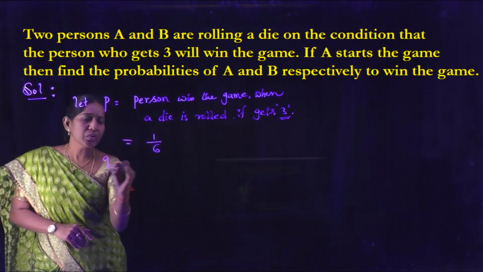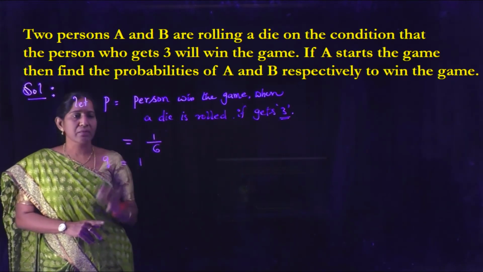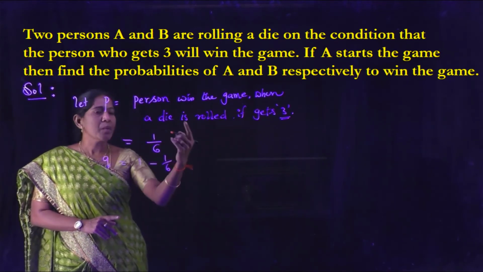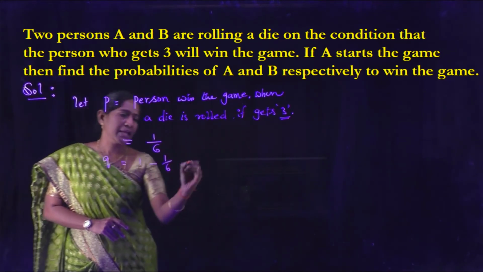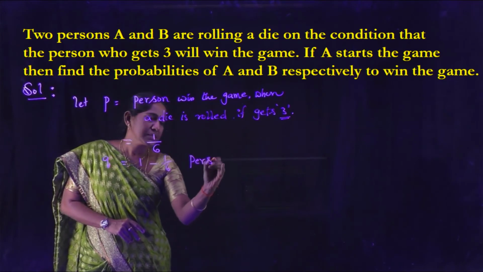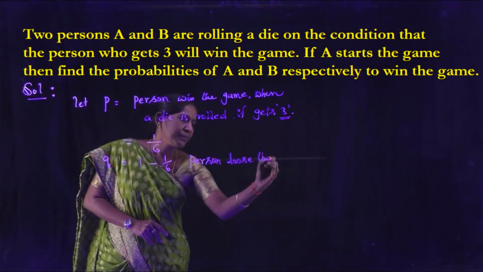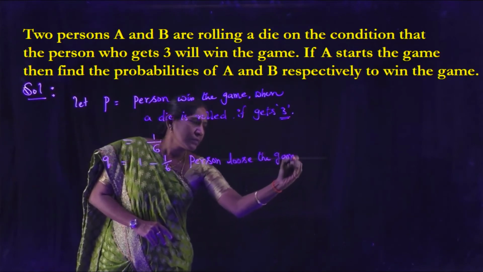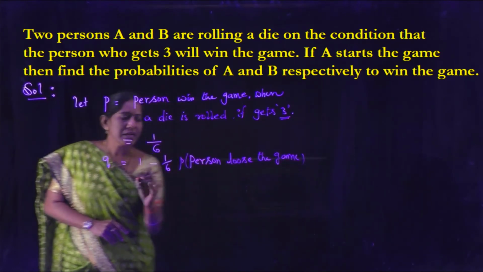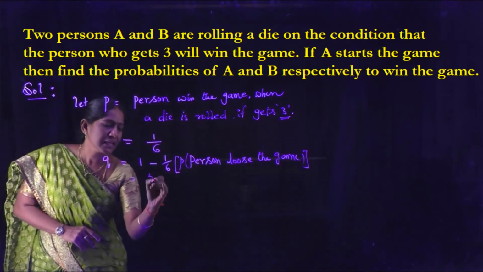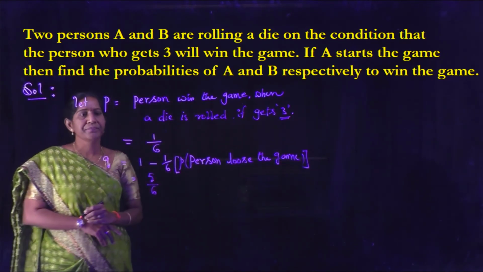Then let Q equal to 1 minus 1 by 6. Q is the probability that the person loses the game. That value is 1 minus 1 by 6, that is 5 by 6.